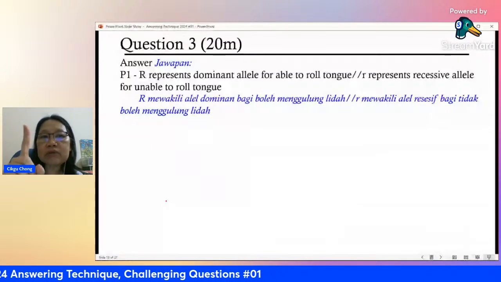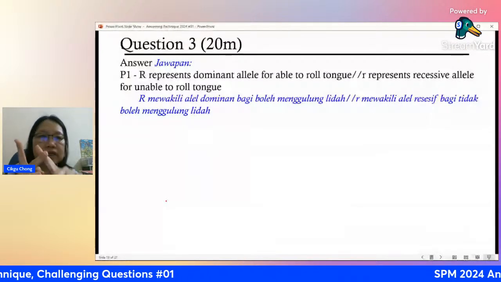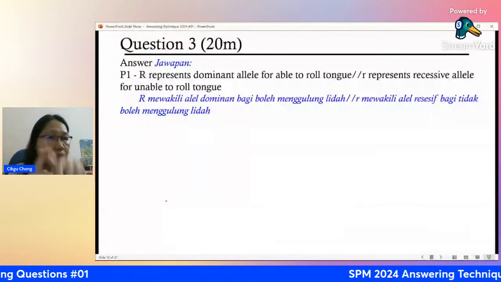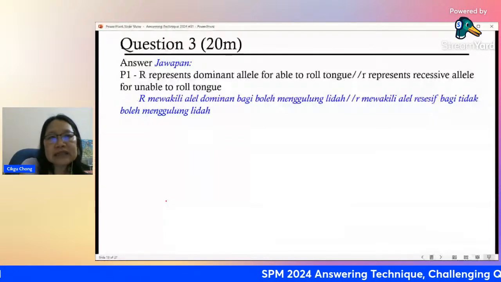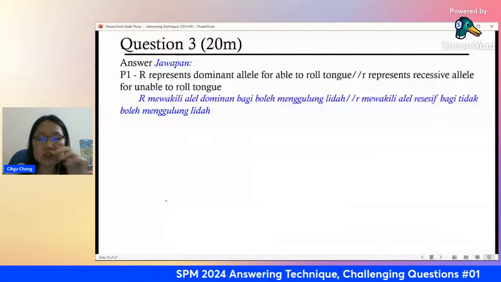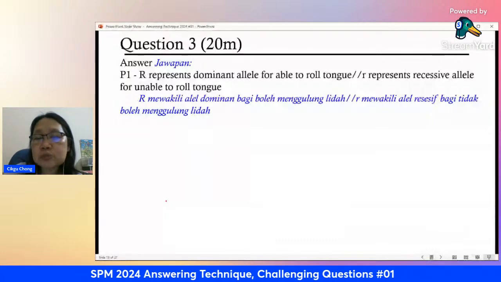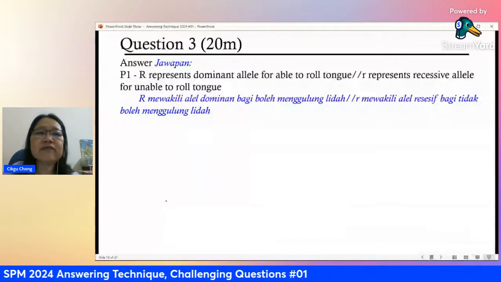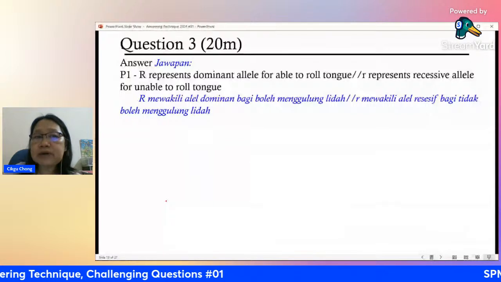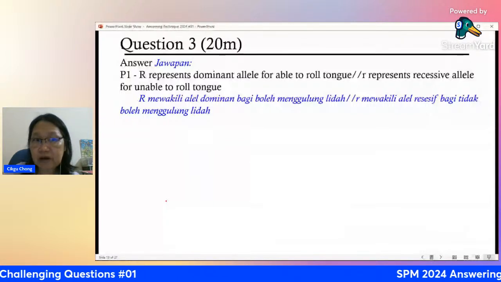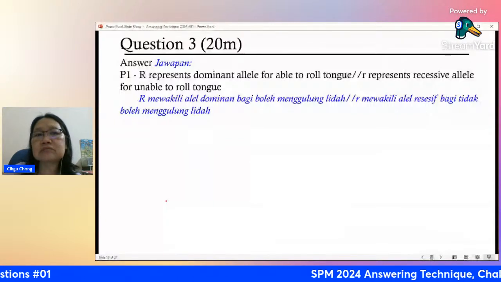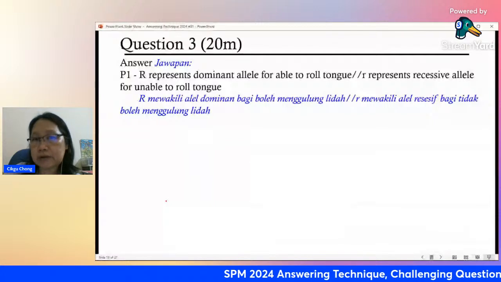You need at least one dominant. The other one can be dominant, it can be recessive, doesn't matter. As long as you have one dominant, it will show that feature. Okay, or it shows the trait. And small r will represent the recessive allele. Scientists have found that the ability to roll the tongue is dominant.